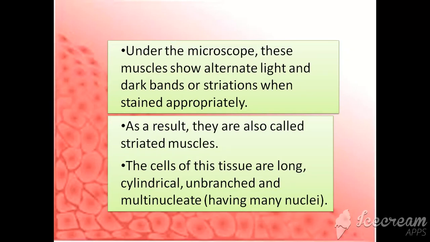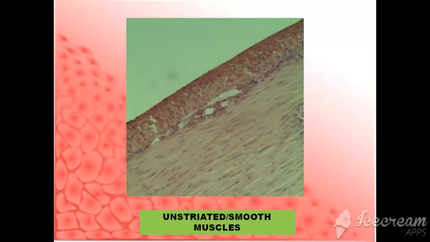These muscles, when seen under the microscope, have alternate light and dark bands or striations, because of which they are also known as striated muscles. The cells of these tissues are long, cylindrical, unbranched, multinucleated. Now children, you need to learn the location, function and diagram of these muscles.